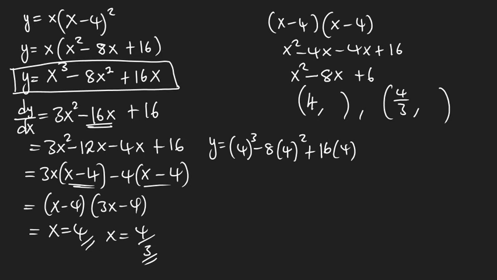Okay, so for this particular equation, I'm getting a 0. I don't know. When I put in these values, I'm getting a 0.